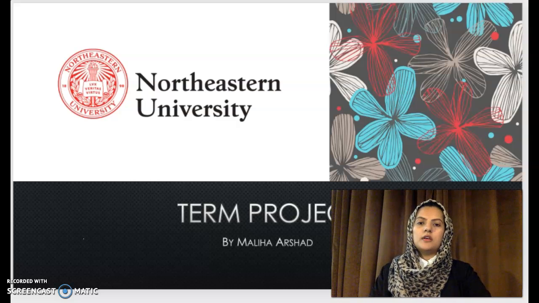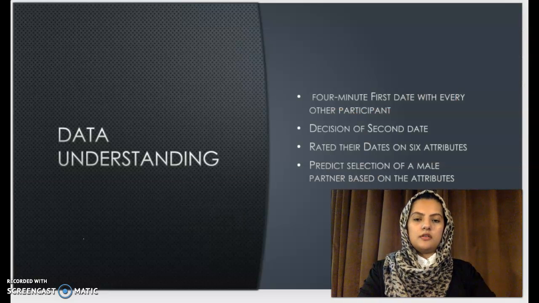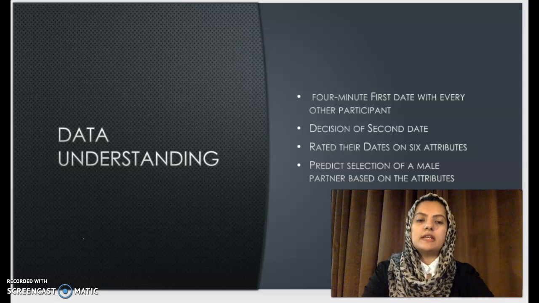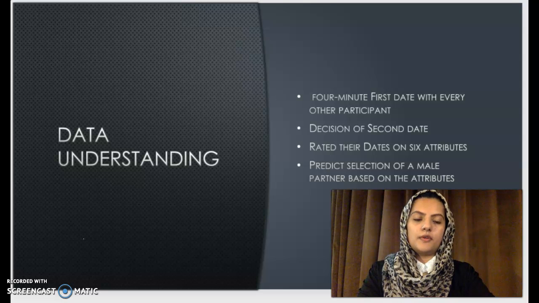Today I will be presenting my term project. So the dataset is called Speed Dating Experiment Dataset. In these events, the participants had 4 minutes for their first date with every other participant of the same sex. And after their first 4-minute date, they were asked if they would like to see their date again, and they were asked to rate their dates on 6 attributes. My goal today would be to build models and evaluate them to predict selection of a male partner based on the attributes, and we'll analyze which attributes are more important.